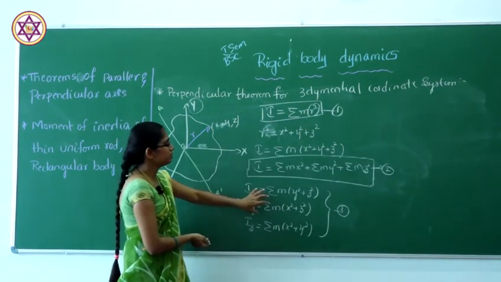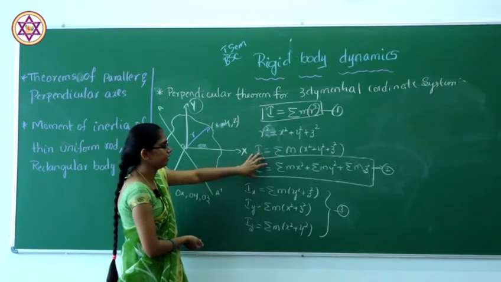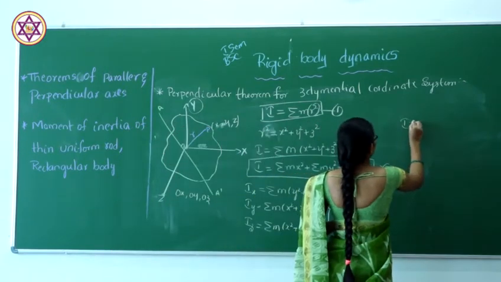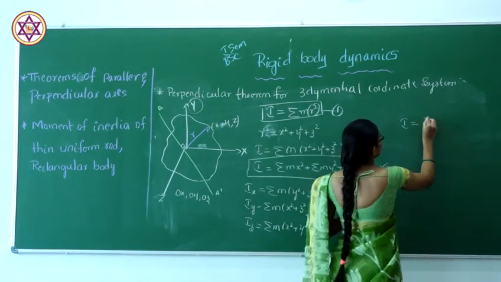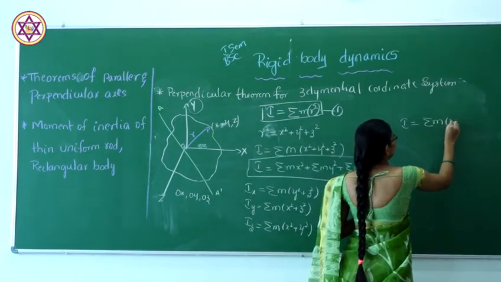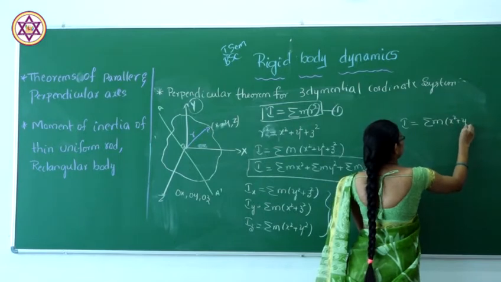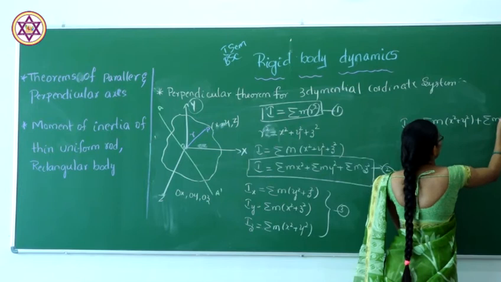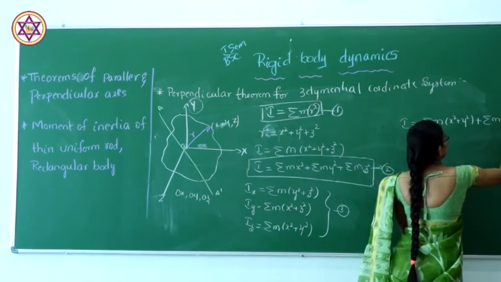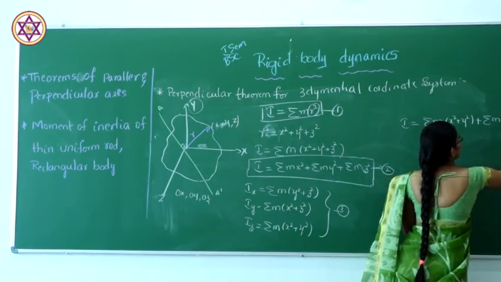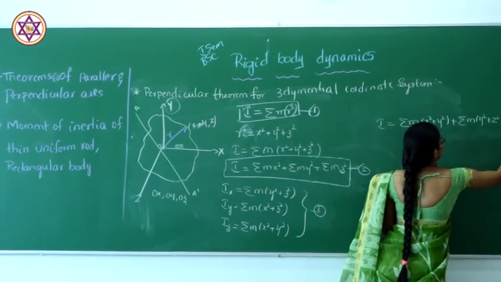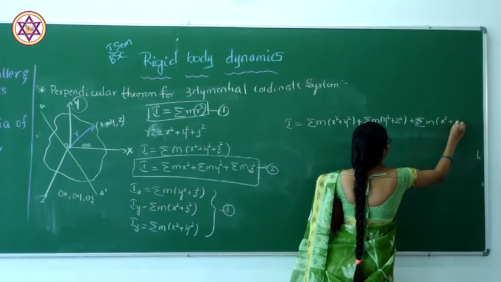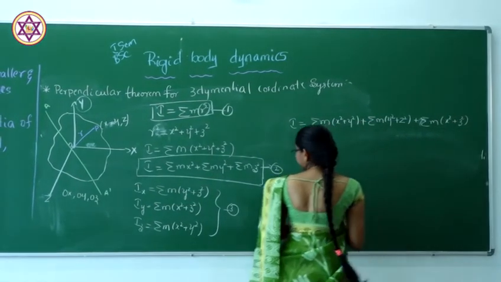So just substitute these values here. That means I will be equal to the sum of m times x square plus y square, plus the sum of m times y square plus z square, plus the sum of m times x square plus z square.